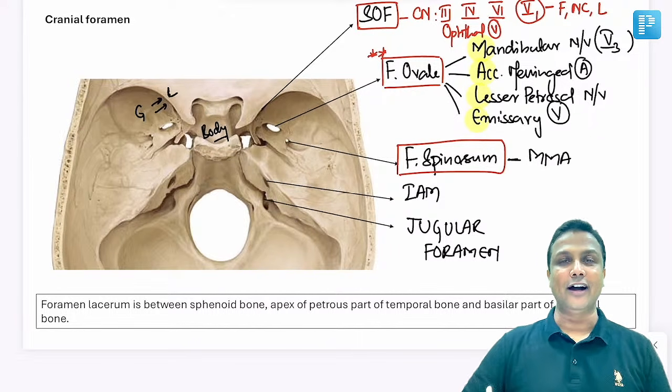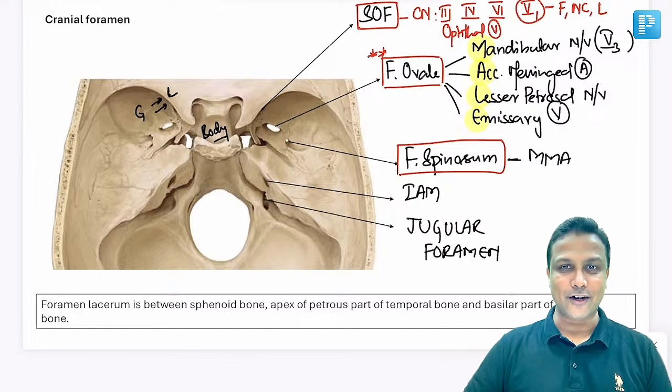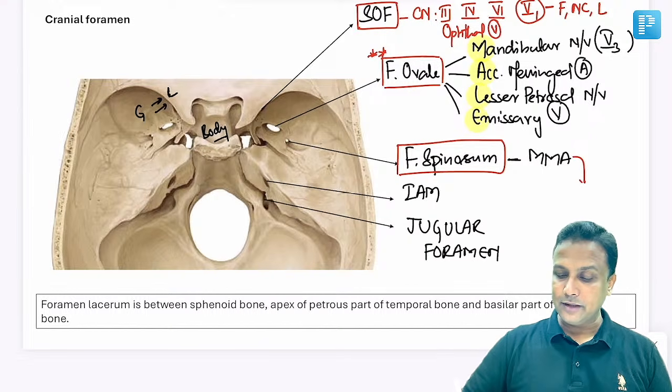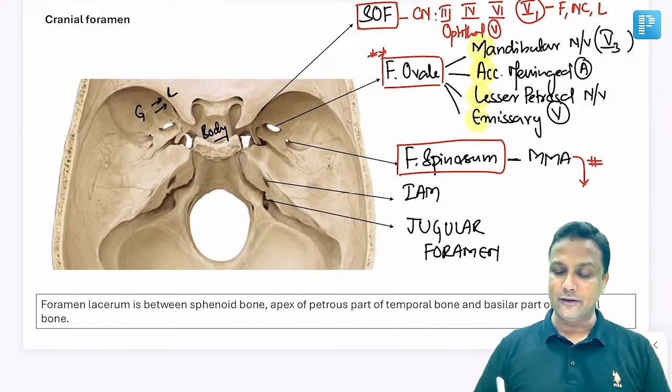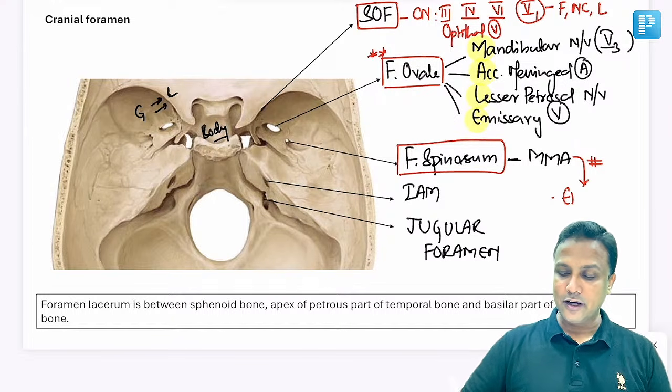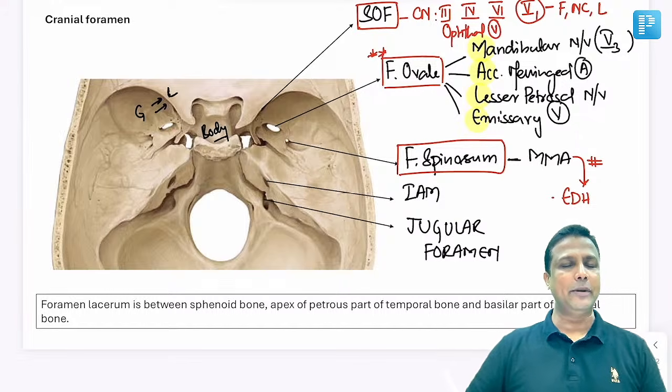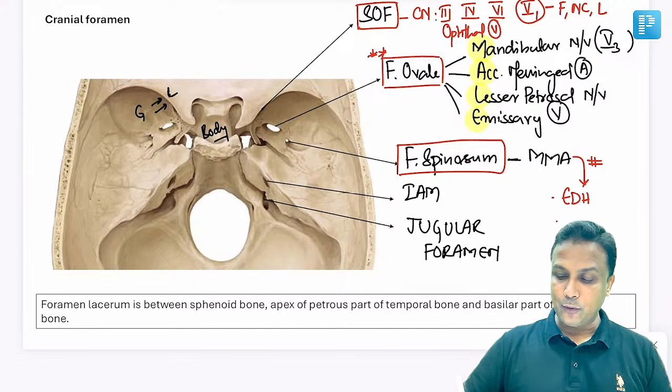यहाँ से पास होती है एक आर्टरी जिसका नाम है middle meningeal artery. And in your FMGE exam, they will be giving clinical questions regarding this one. If there is a rupture of middle meningeal artery, it will lead to extradural hemorrhage or we say it as epidural hemorrhage. इसके लिए 2 पॉइंट याद रखिएगा.